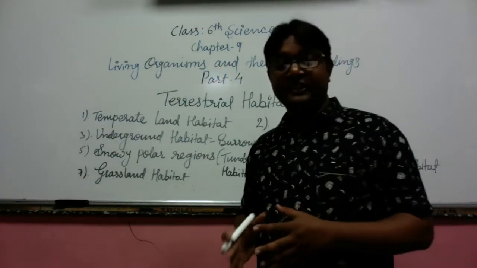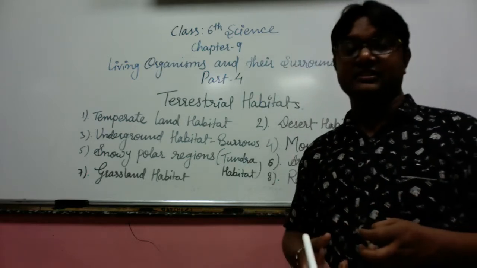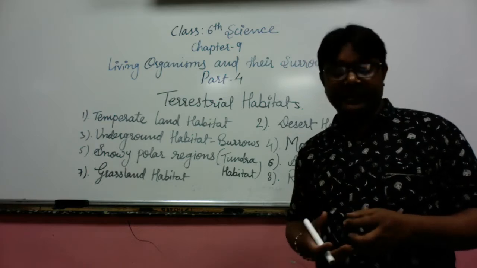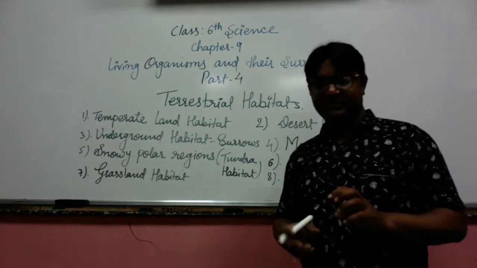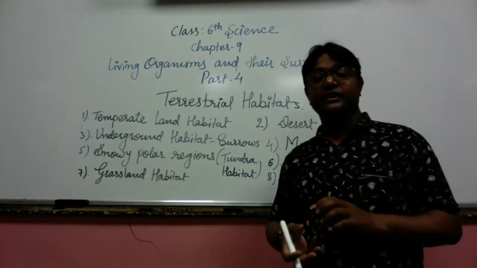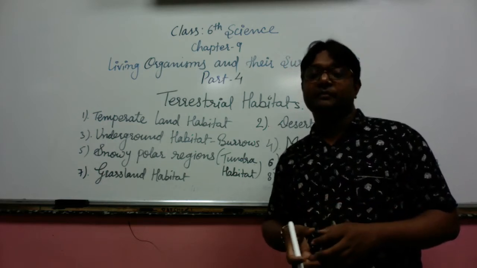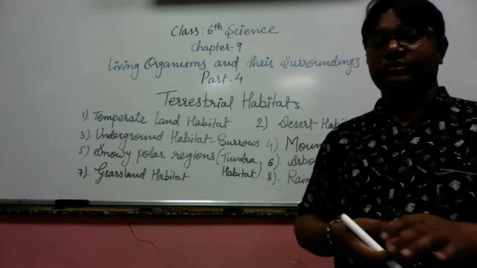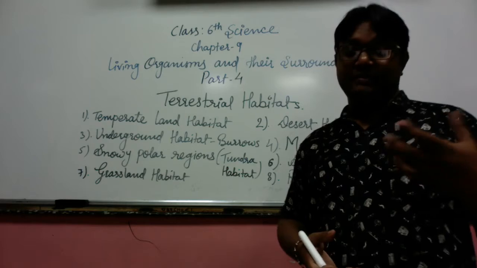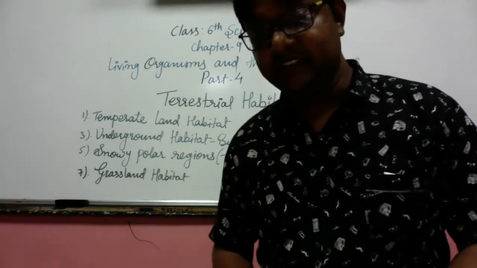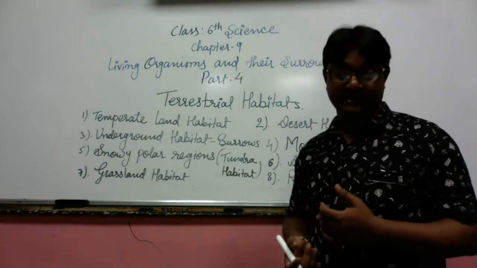Temperate habitat has a warm and humid climatic condition. The temperature is moderate, and moderate means it is changing. In the temperate land habitat, there will be changes in the temperature. Sometimes it shows humidity, the normal conditions, and the temperature keeps rising and increasing. Likewise, there will be changes in temperature in that particular area.